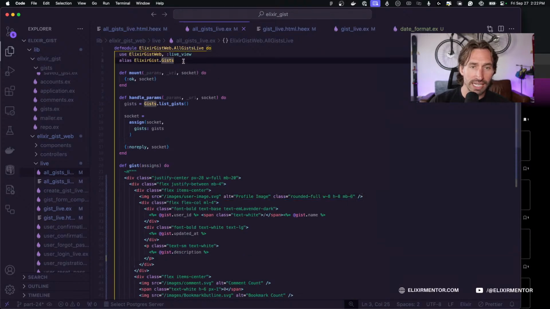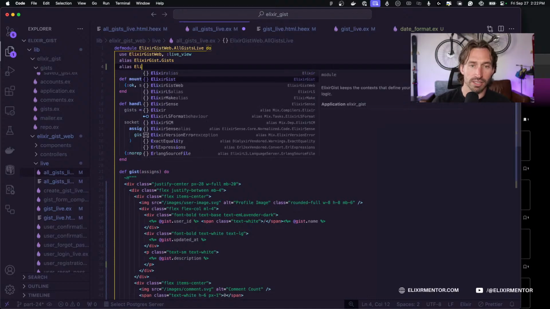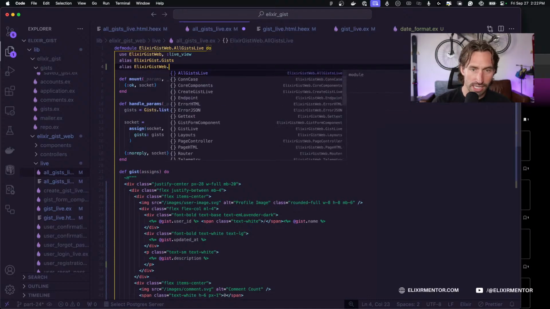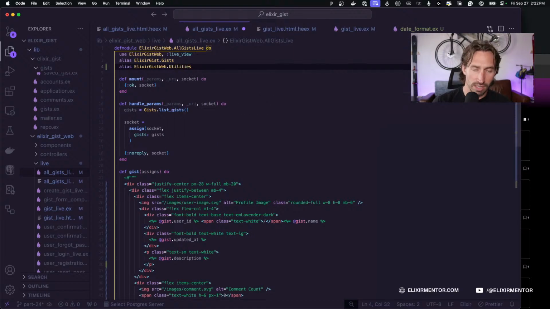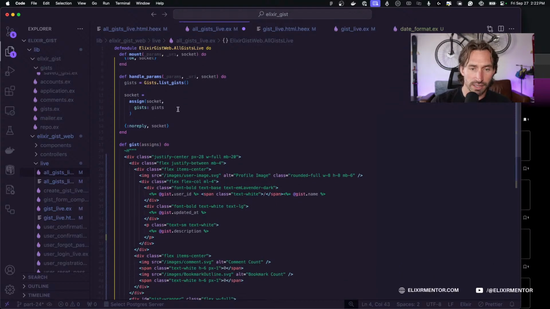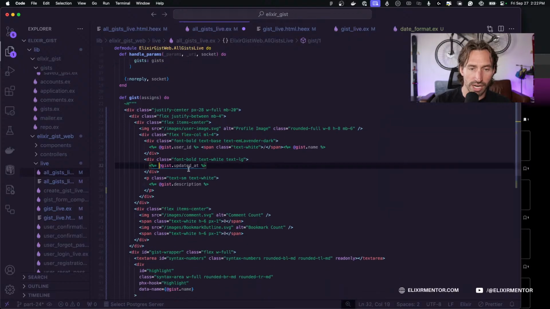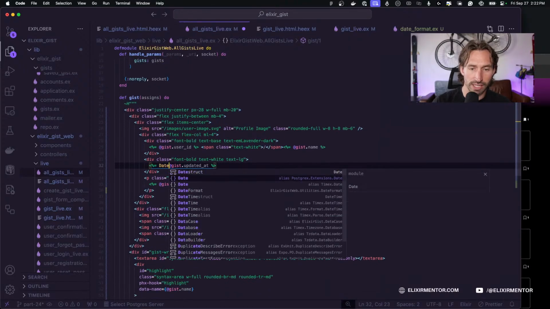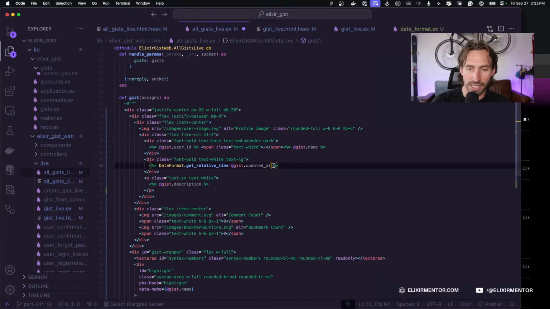So now we can call that same function in our all gists live view. So let's go ahead and alias that in. So if we do alias Elixir gist web dot utilities and then dot date format, and now we can just call that right here. So we can say date format dot get relative time and pass in the updated at in our heex right here.